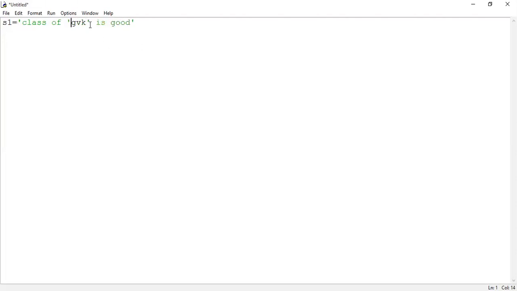So what sort of output am I expecting from this particular program? When this program is executed, what does it have to display? Class of GVK is good on the output screen. That word, that sequence of characters, GVK, has to be displayed on the output screen within single quotes, guys. That is the output I am expecting from the program execution.